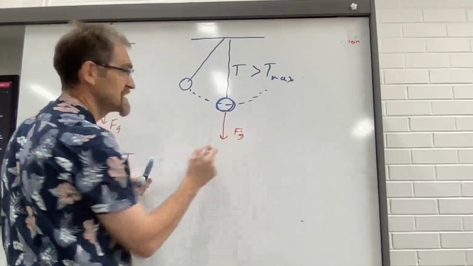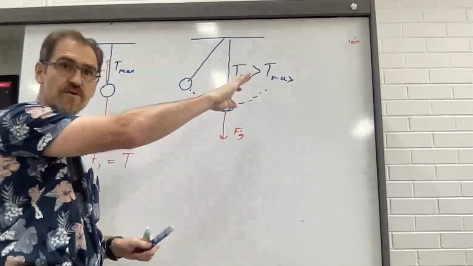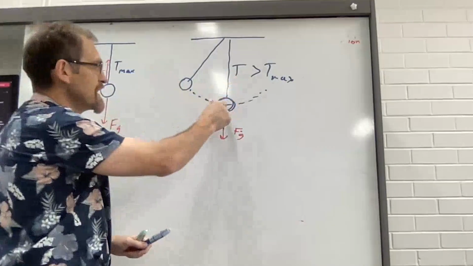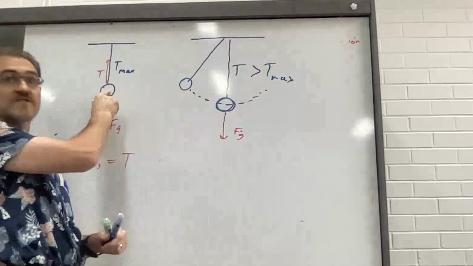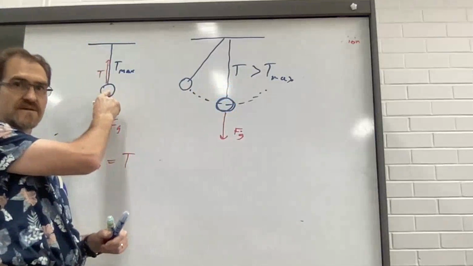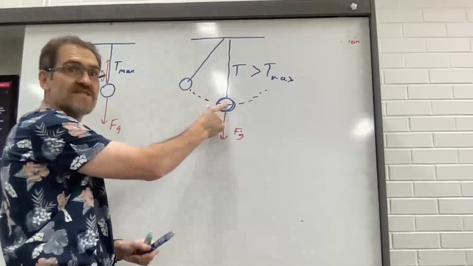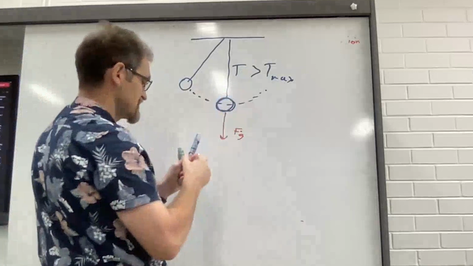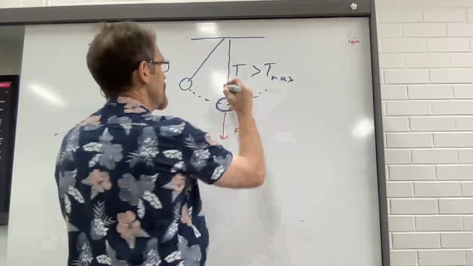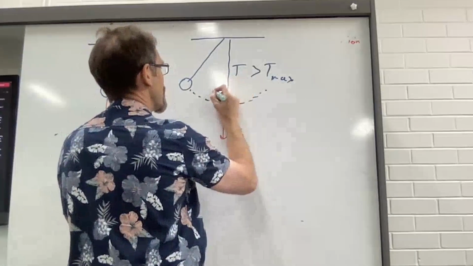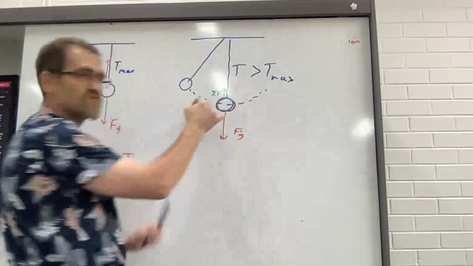That hasn't changed. But this is now going through centripetal motion. For this one, there is no acceleration. There is acceleration here. Which direction is the acceleration? Up. So we know that at this point here, there is a net acceleration up due to centripetal force.